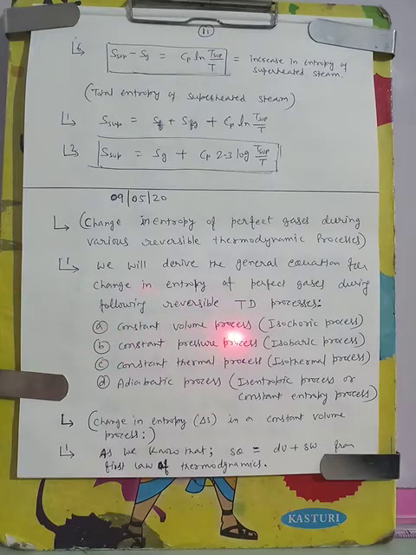For constant volume process, that is isochoric process. For constant pressure process, that is isobaric process. For constant temperature process, that is isothermal process. For adiabatic process, that is isentropic process or constant entropy process. For these processes we will derive the equation for change in entropy during the process.